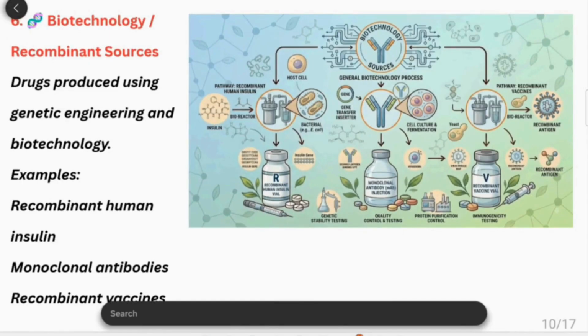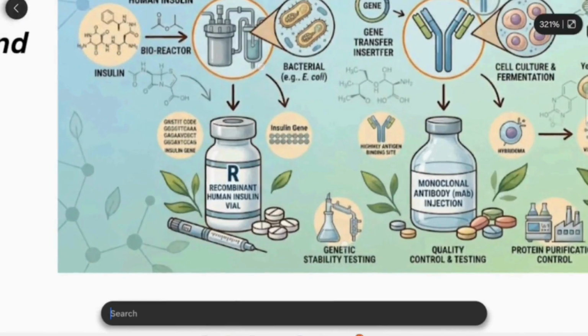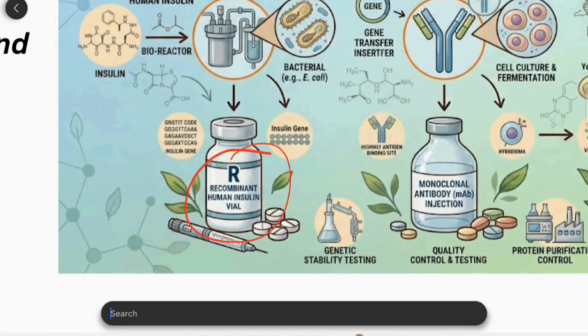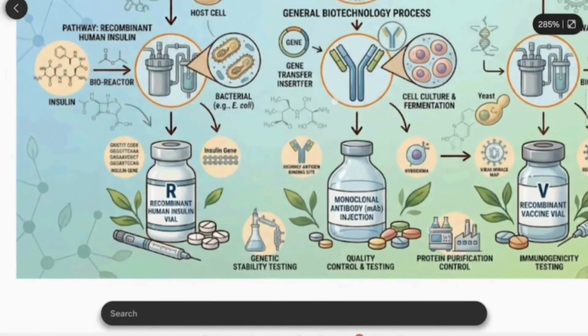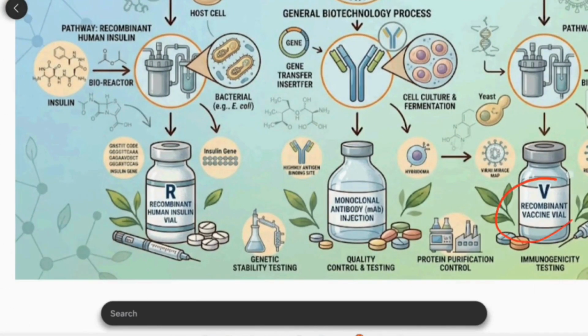Then biotechnology or recombinant sources: drugs produced using genetic engineering and biotechnology. Example, recombinant human insulin, then monoclonal antibodies, then recombinant vaccines. So here in the image we can see recombinant human insulin, monoclonal antibodies, then recombinant vaccines.